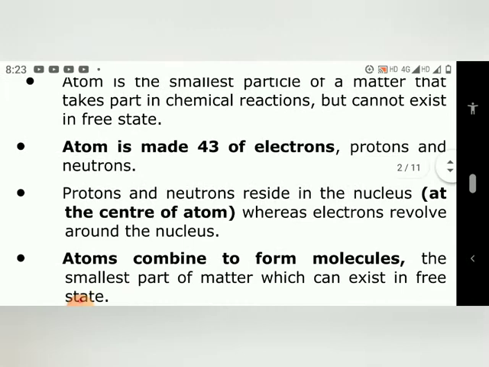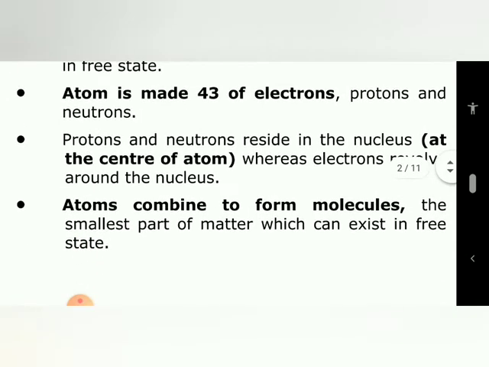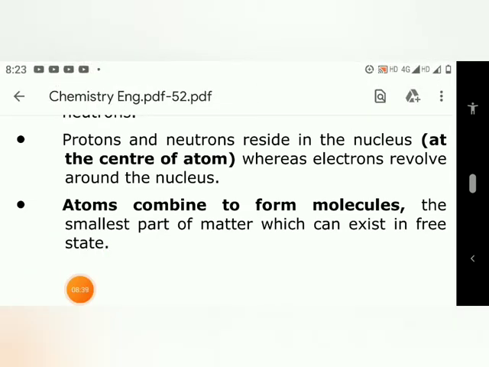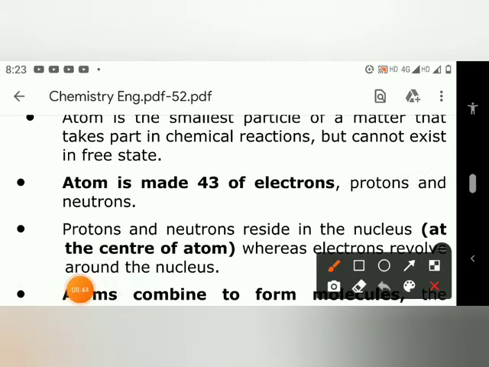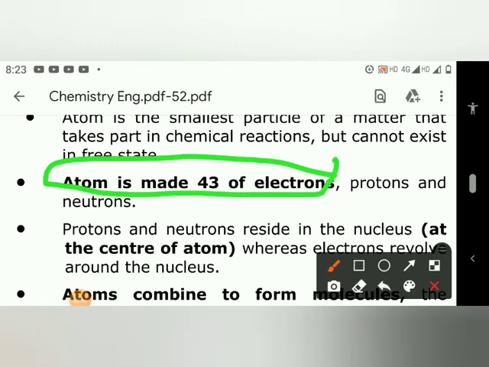Now the next point is atom is made up of electron. It's given a little bit wrong, sorry for the mistake. It's given that atom is made up of electron, but it's totally wrong. Atom is made up of proton, neutron as well as electron. So I will write it that atom is made up of electron, proton and neutron.